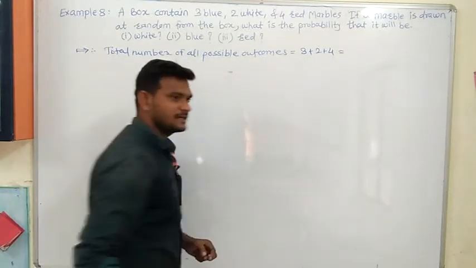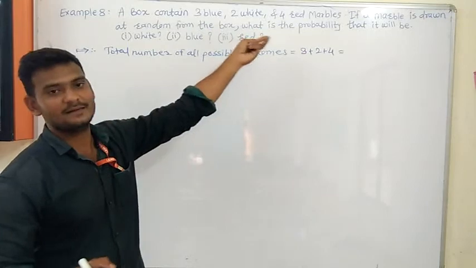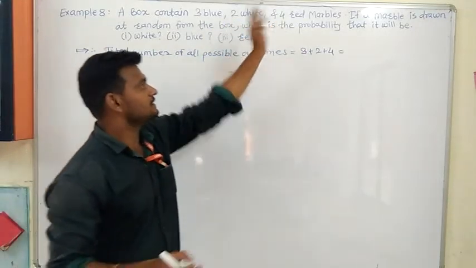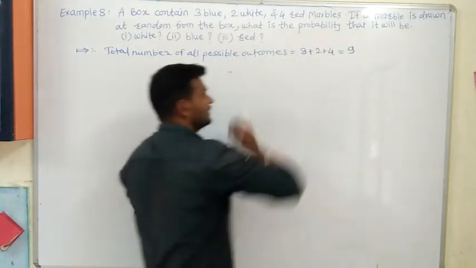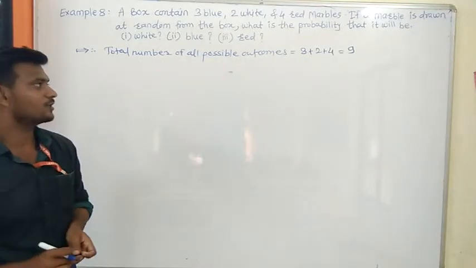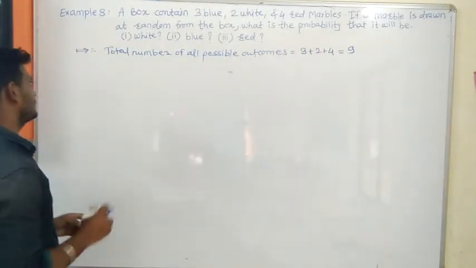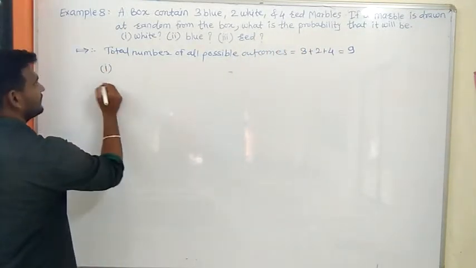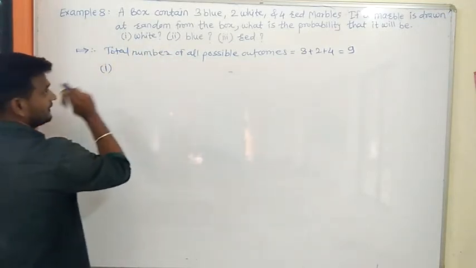That is the total number of possible outcomes. After drawing one marble, how many marbles can you draw in total? 3 plus 2 plus 4 is equal to 3 plus 2 is 5, plus 4 is equal to 9. There are a total of 9 possible outcomes. Then first we will find the probability that it will be white.